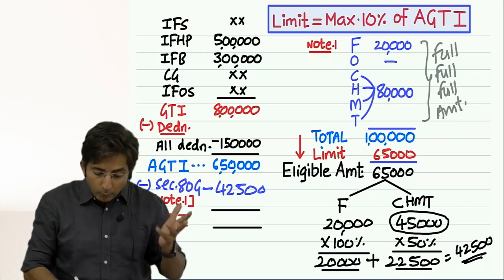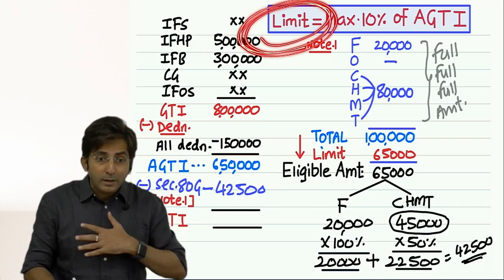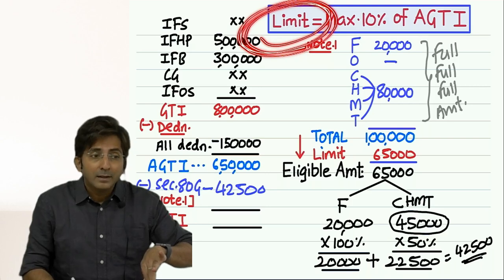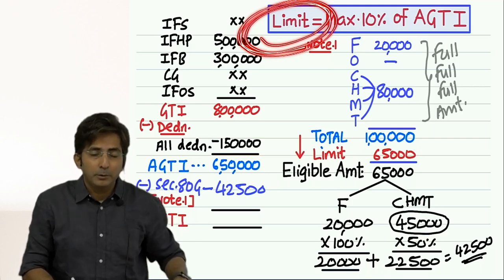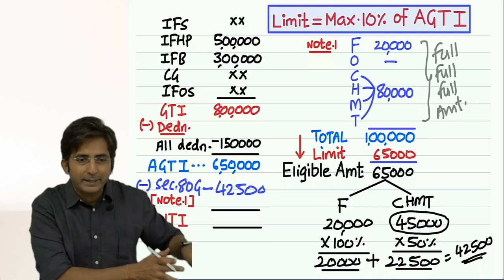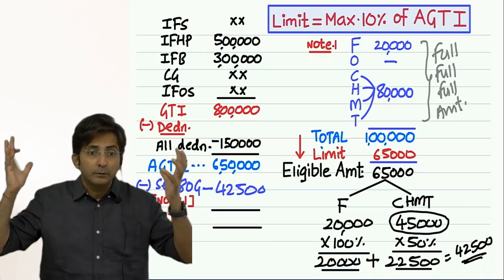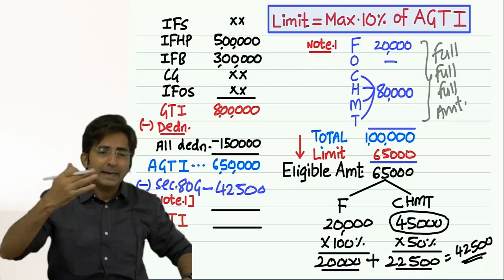Government wants to calculate the limit on the basis of our regular income. They want to exclude income subject to special tax rate, because what government says is, all special tax rate incomes are already low rate incomes. Remove that. Yes, your regular income, which is taxed at high rates, from that you can get deduction.